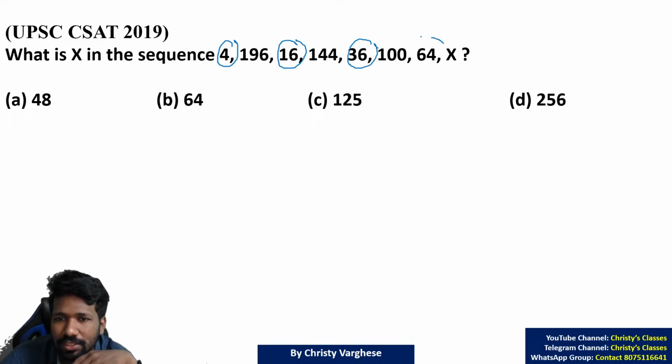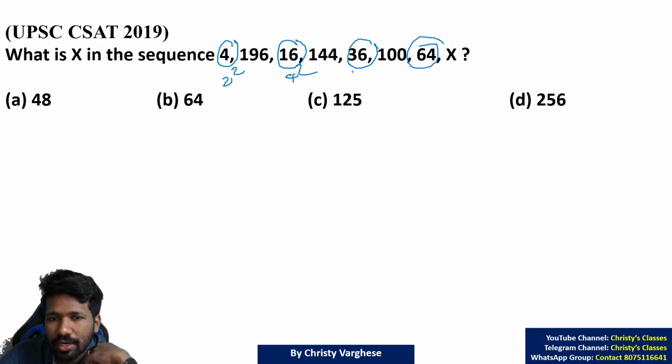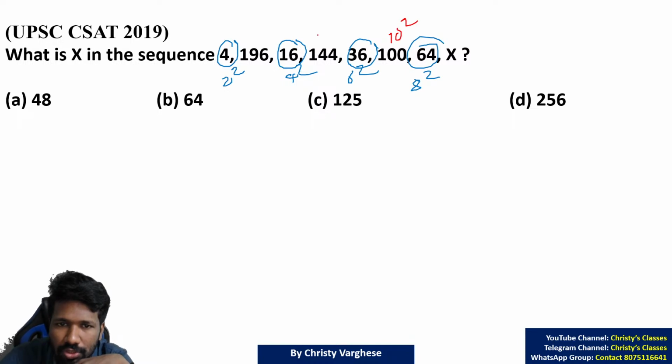4, 16, 36, 64, 100, let us understand the pattern. This is 2 square, 4 square, 6 square, 8 square. A variation of square sequence, no? Alternate squares. And what is this 100? 100 is 10 square, this is 12 square, this is 14 square.